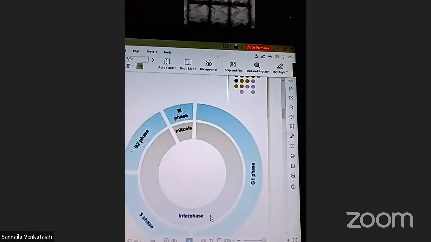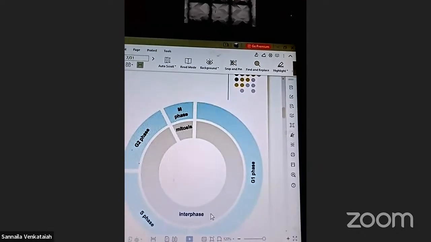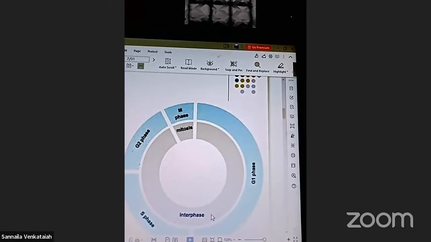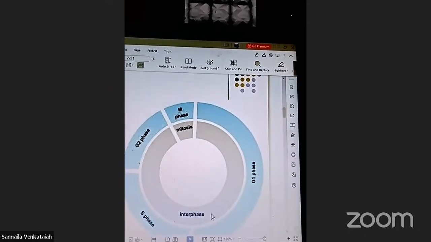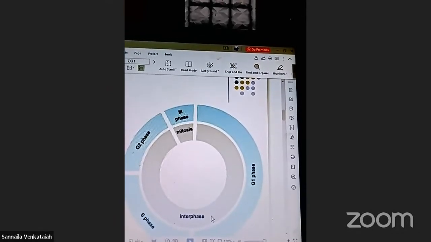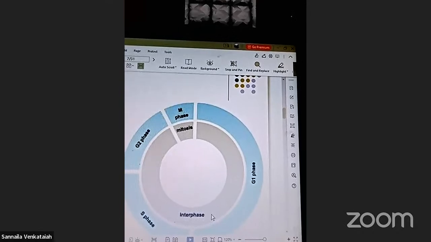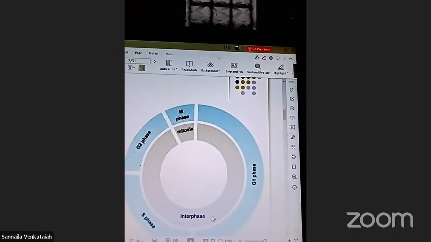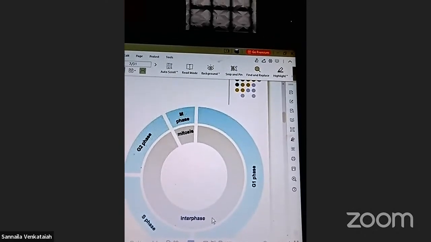During mitosis, the nucleus is replicated and the cytoplasm divides to produce 2 genetically identical daughter cells.